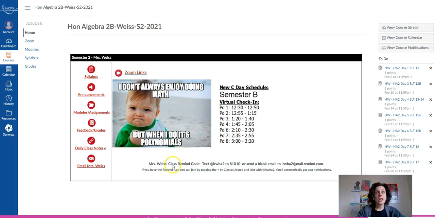And then one other change from first semester for second semester is the Wednesday schedule, the Wednesday C-Day check-in schedule office hours. We're going to have all of the check-in times in the afternoon. So depending on what period your student has me for math, they would log into Zoom during these 20 minutes. I'm there to help them with homework questions, general questions, review questions, questions before an assessment, questions on corrections before doing a requiz, but it's their dedicated time to come and get help from me.